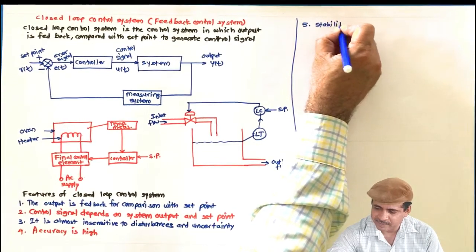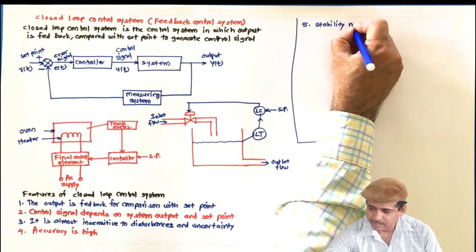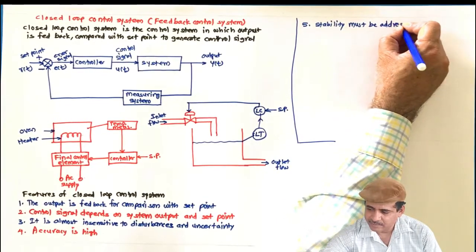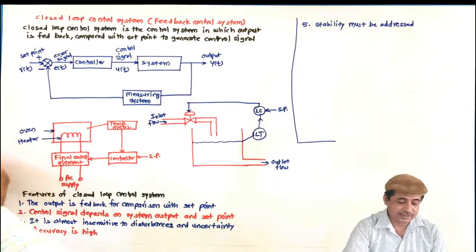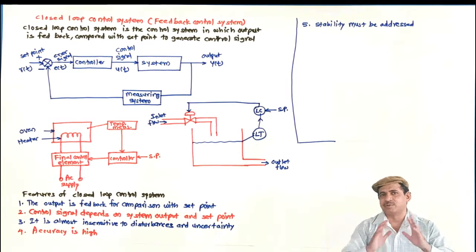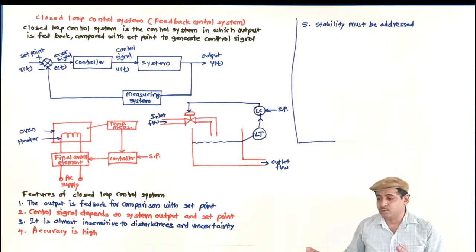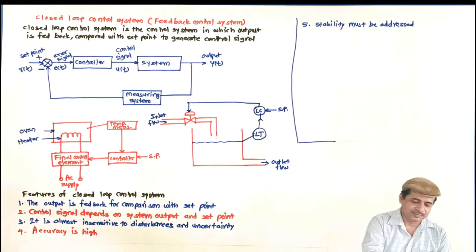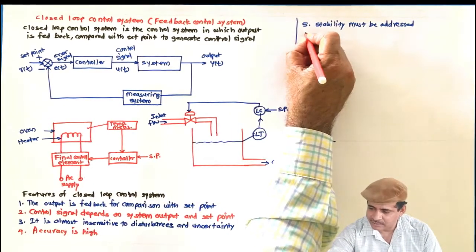Stability must be addressed, because the system may become unstable if the design is not proper. So the closed loop system, or controller, must be designed very carefully to address the stability issue, to ensure the stability.